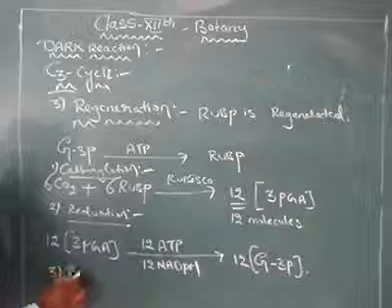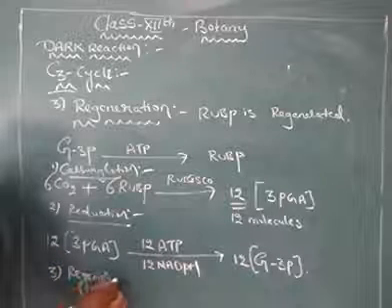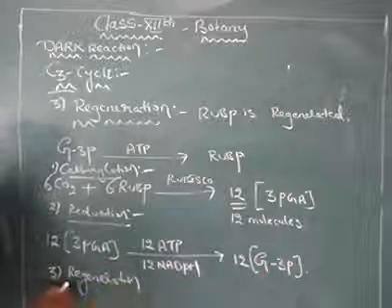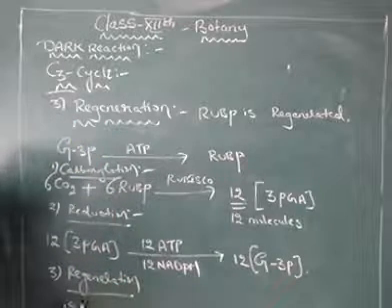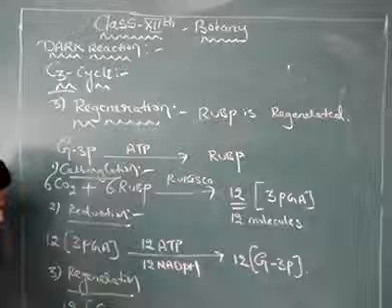The third one is the regeneration. So this is the regeneration. 12 molecules of glyceraldehyde 3-phosphate.